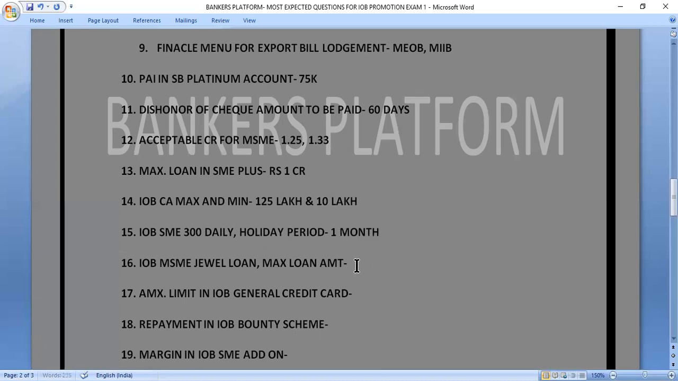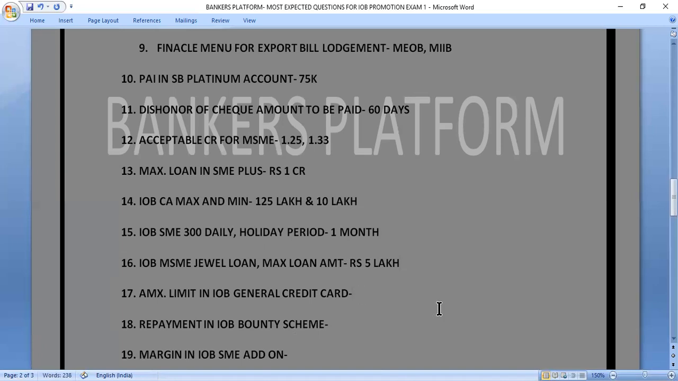So let's move to next question. Question number 16. In IOB MSME Geo loan, what is the maximum loan amount that we can sanction? So the correct answer is rupees 5 lakh. We can sanction up to 5 lakh rupees in IOB MSME Geo loan scheme.